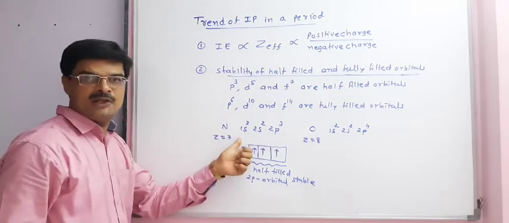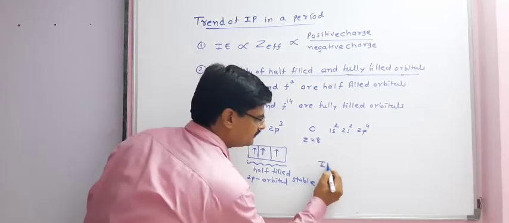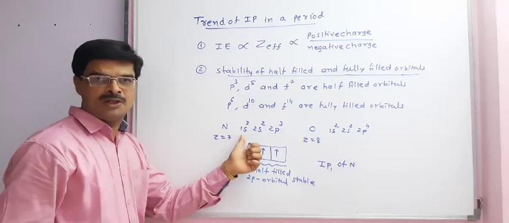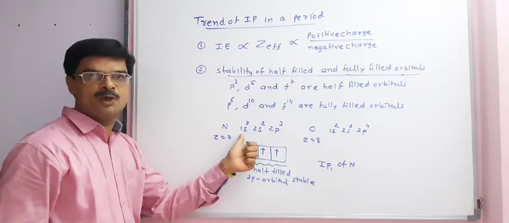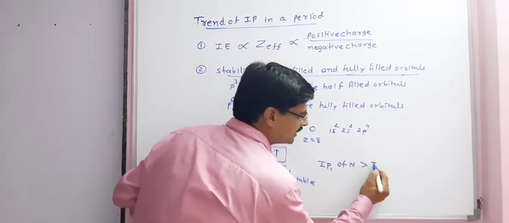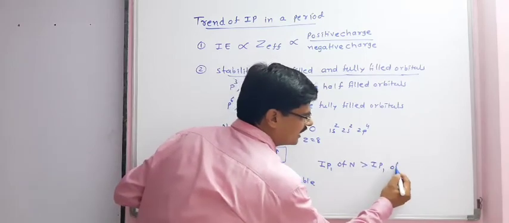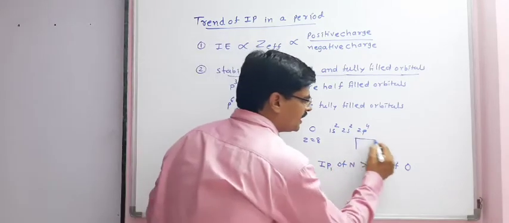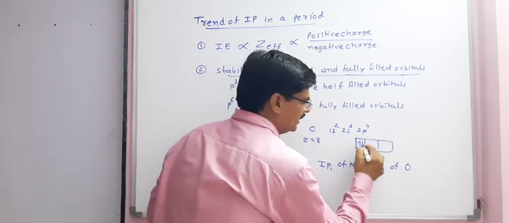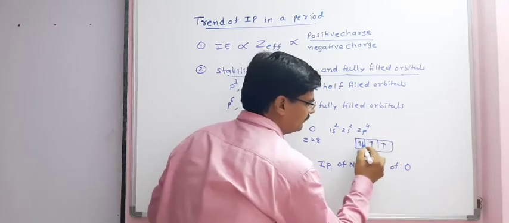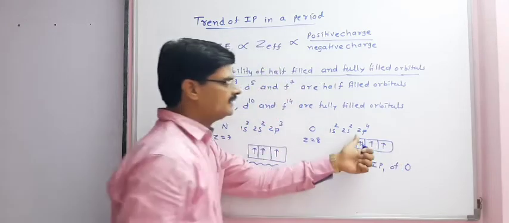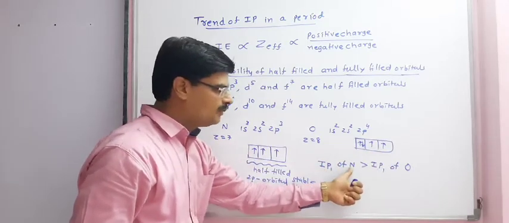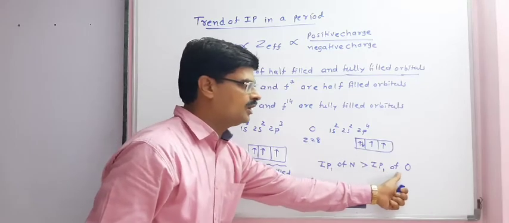Therefore, the first ionization enthalpy IP1 of nitrogen will be more than the first ionization enthalpy of oxygen, because in oxygen there are 4 electrons present in the p orbital, and because of that it is easy to remove the first electron compared to nitrogen. So IP1 of nitrogen is greater than IP1 of oxygen.